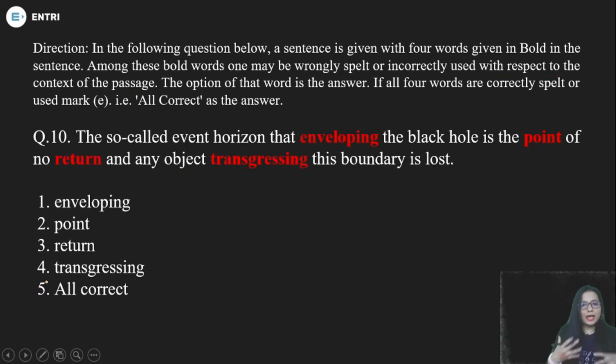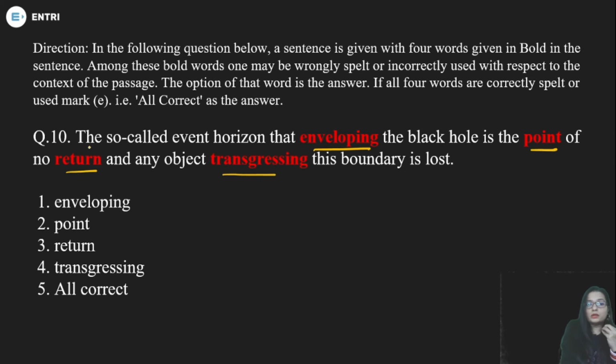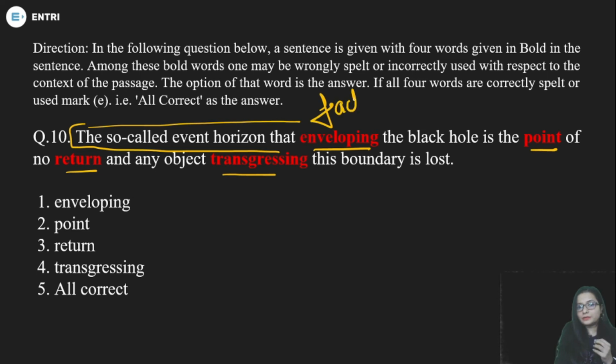Okay, next question, again the same kind of question. The so-called event horizon that enveloping the black hole is the point of no return, and any object transgressing this boundary is lost. If you read this statement, you must get the idea that it is talking about a fact.